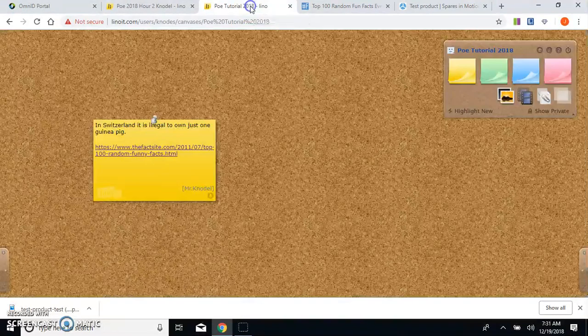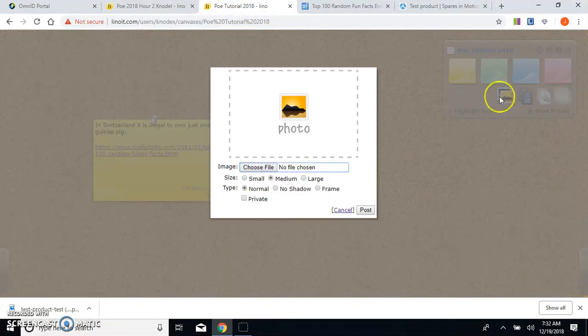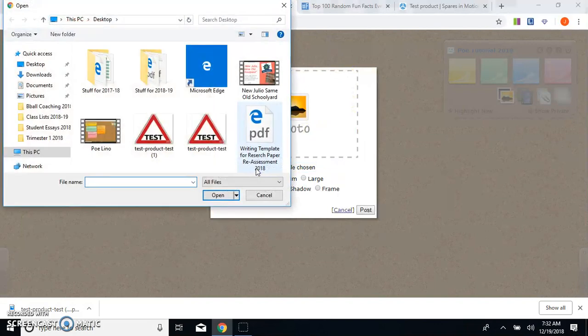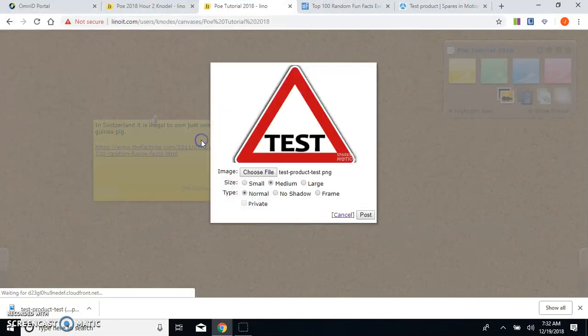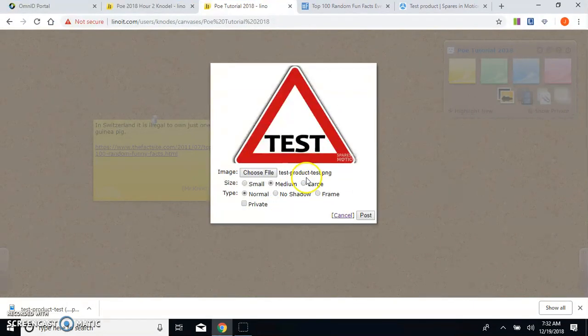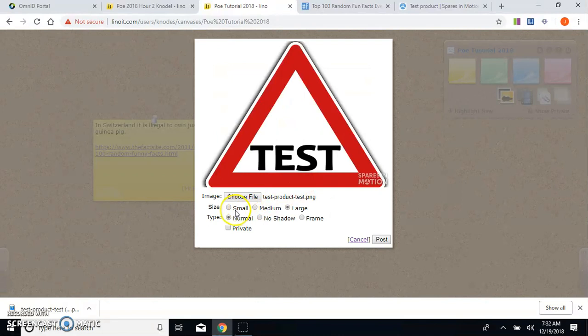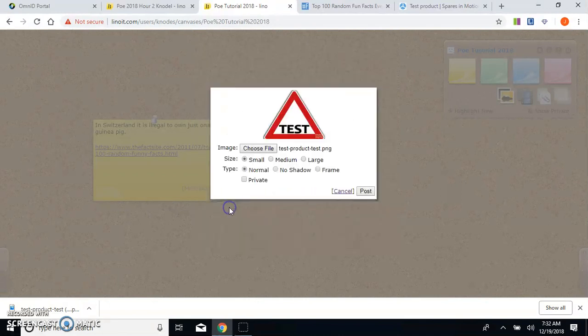And then when I go back to my bulletin board, I want to add that image. And so this gives me the prompt. I'm going to choose a file. There it is. You can choose whether you want that to be small, medium, or large. I ask that you make them small since there's going to be a lot of people posting a lot of things to this bulletin board. We want to be respectful of space.